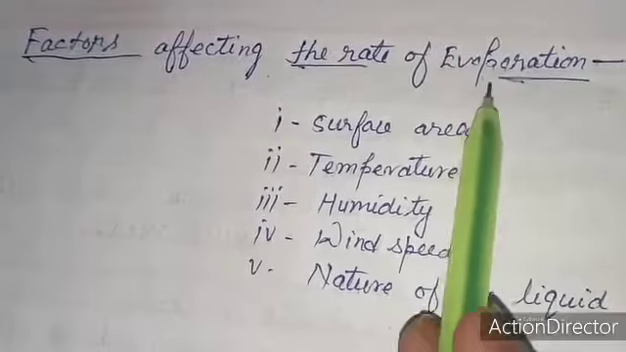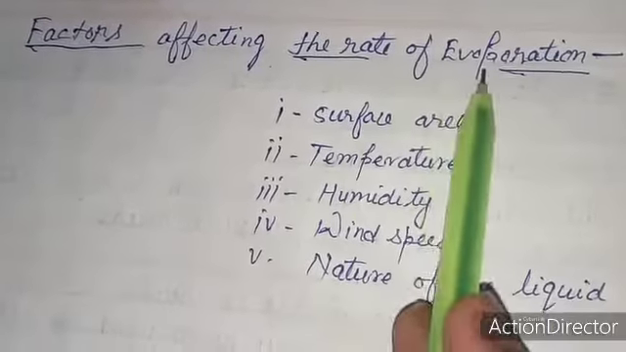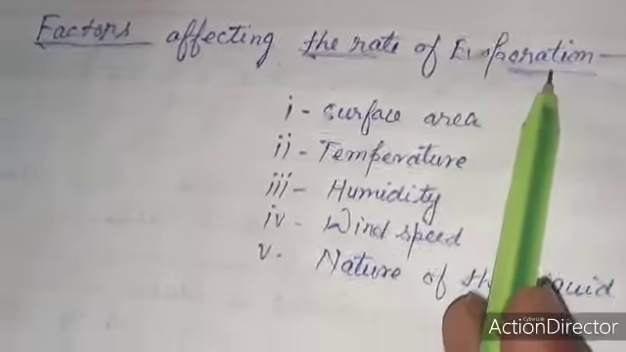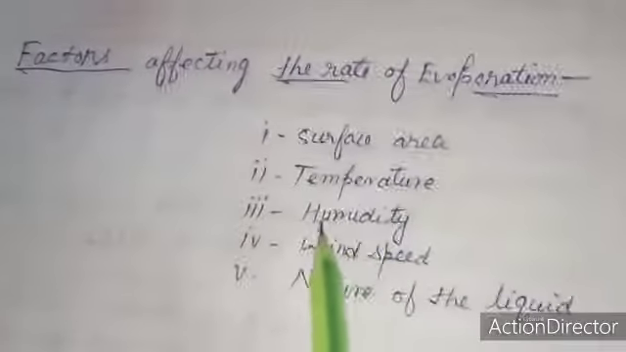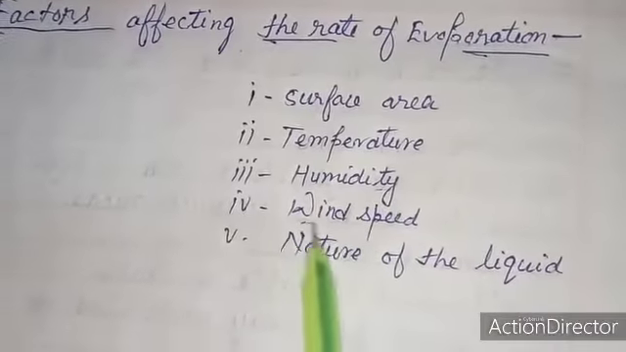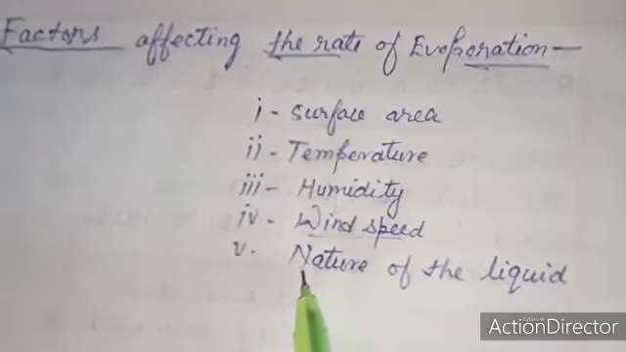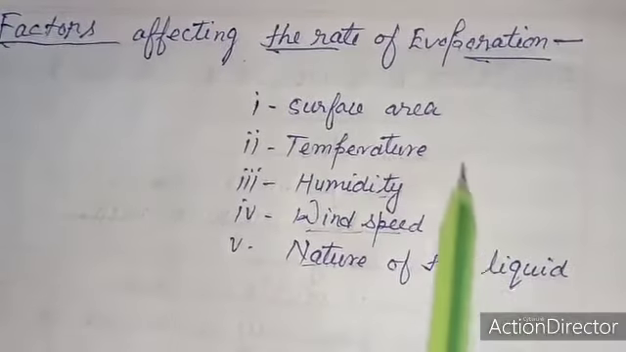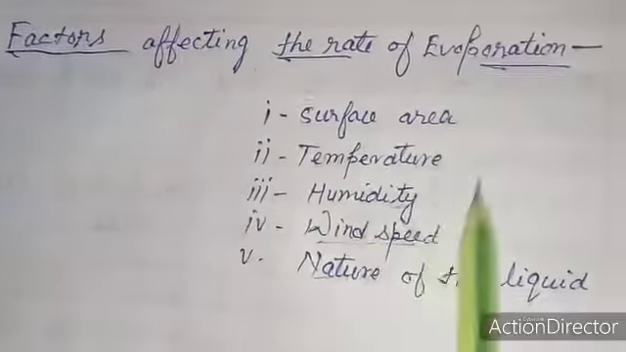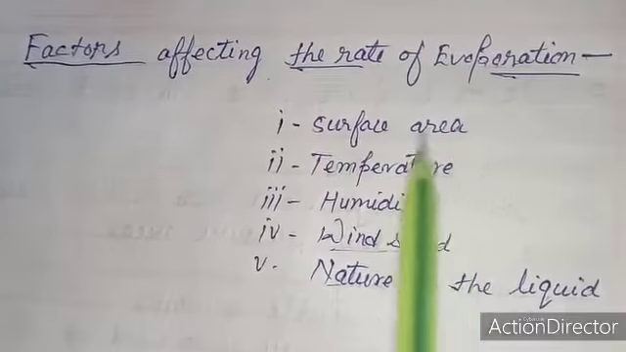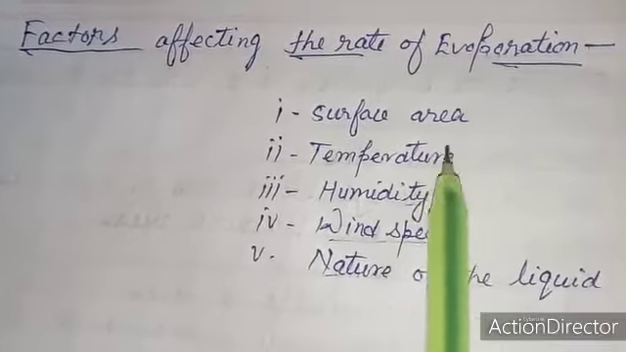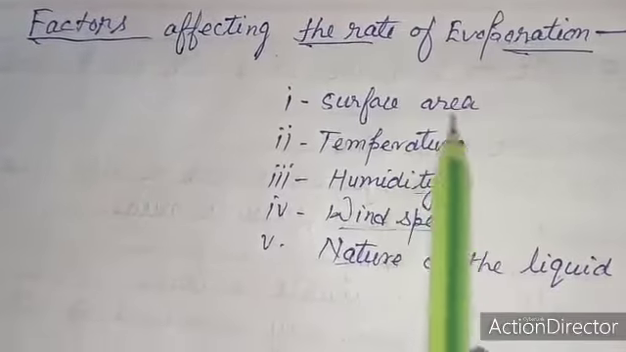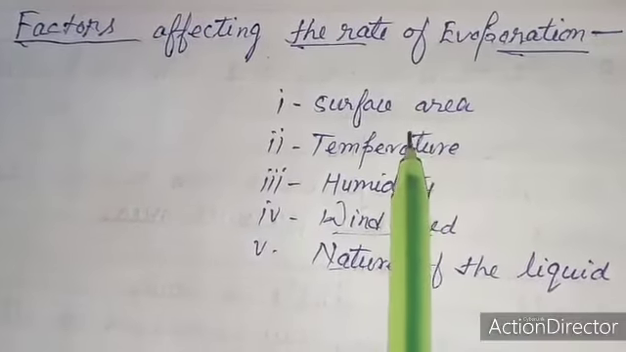There are many factors on which the rate of evaporation depends. Number 1, surface area. Number 2, temperature. Number 3, humidity. Number 4, wind speed. And number 5, nature of the liquid. On these factors the rate of evaporation depends. Let us study one by one in detail how the rate of evaporation depends on these factors.